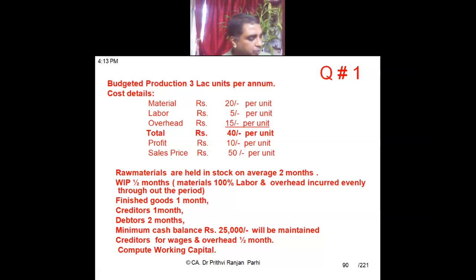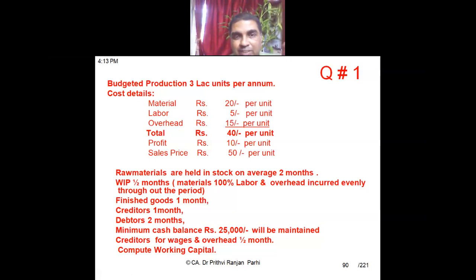Now, the next point is that finished goods are for 1 month. Finished goods I have to keep for 1 month. Accordingly, I have to estimate the working capital. Creditors for 1 month, debtors for 2 months, minimum cash balance 25,000. Creditors for wages and overheads is half a month, that is 15 days. Compute the working capital. Let us solve this question.